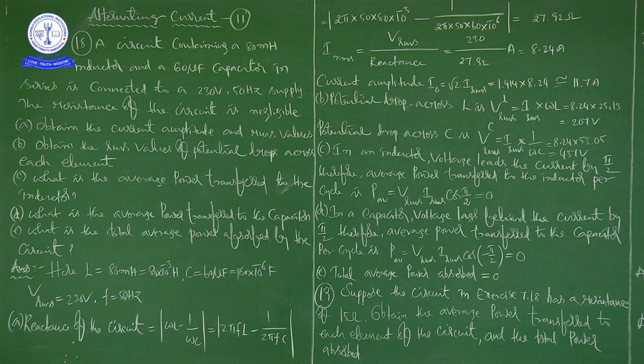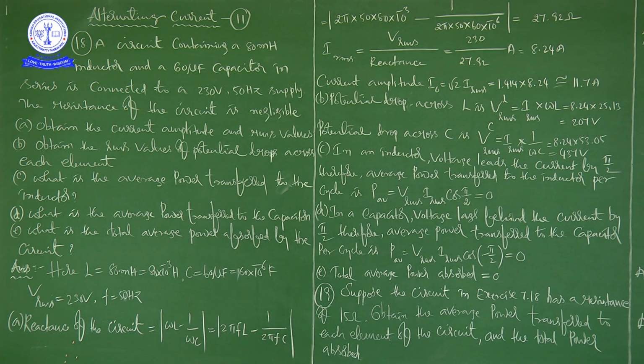In series, it is connected to a 230 volt, 50 hertz supply. It is AC, 50 hertz is the frequency of the AC and 230 volt is the voltage applied across it. Now the resistance of the circuit is negligible. Here 5 things are there to discuss. These 5 things we have to obtain and discuss, in this exercise problem number 18.